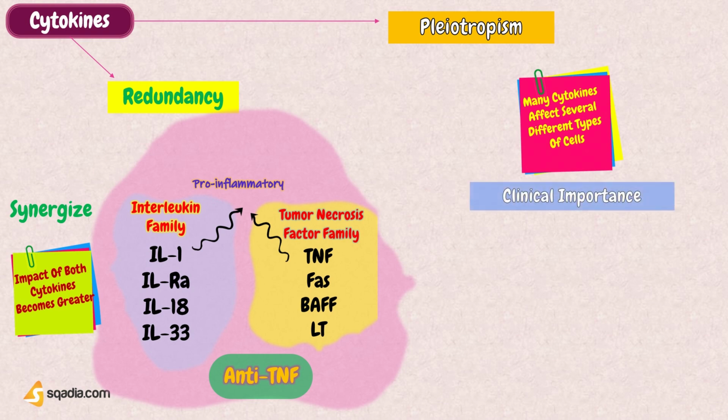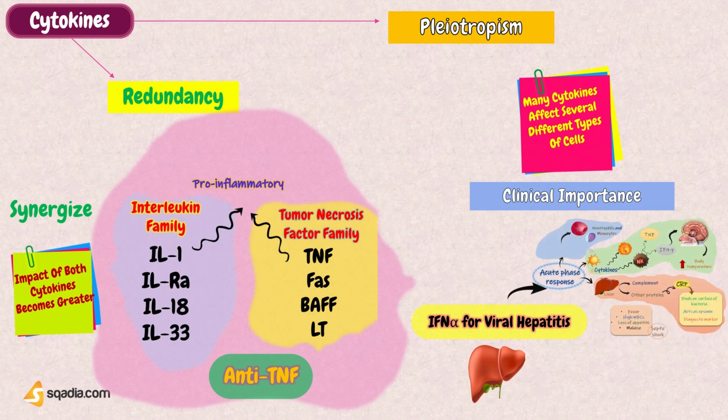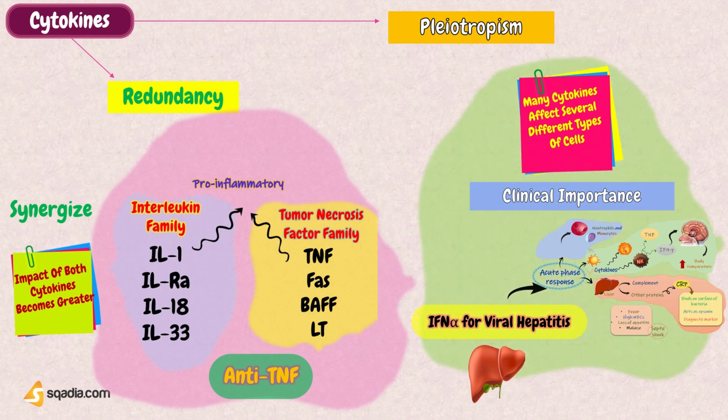Pleiotropism refers to the fact that many cytokines affect several different types of cells. This is also clinically important. The antiviral effects of interferon alpha are used to treat hepatitis B virus infection. But interferon makes patients feel unwell because it induces an acute phase response.